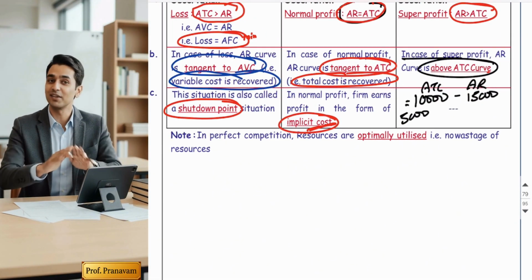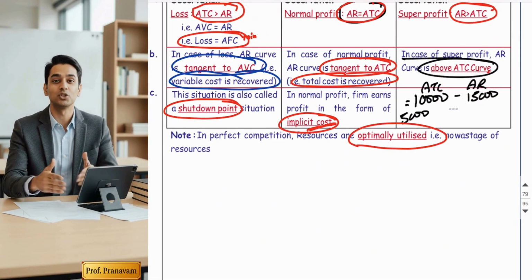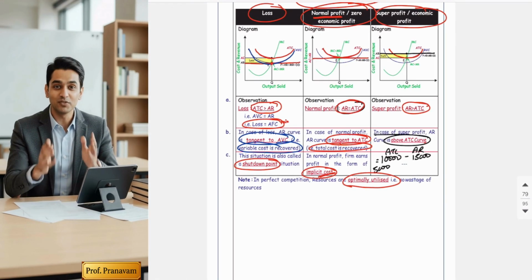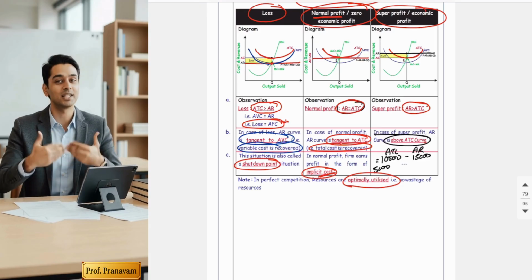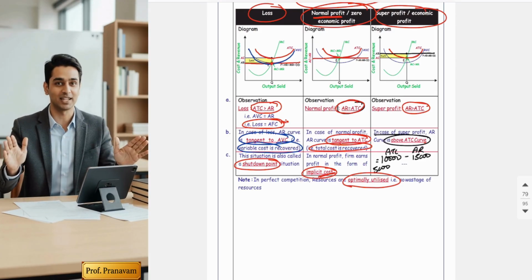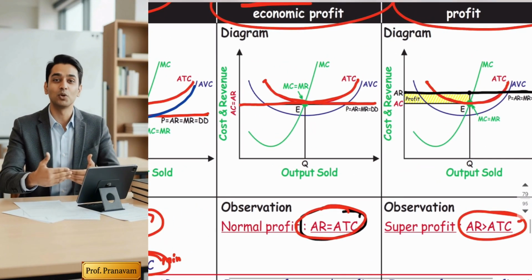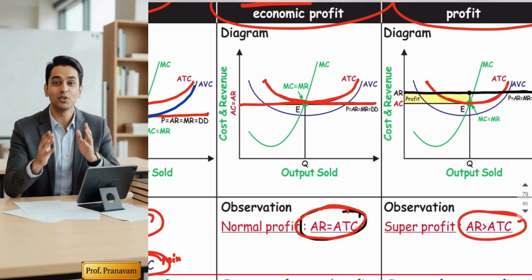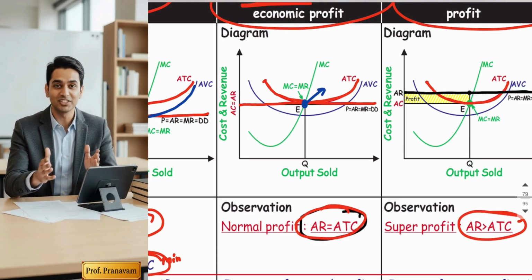Friends, in perfect competition, resources are always optimally utilized. Perfect competitors always optimally utilize the resources. And you know what the optimum point is? The optimum point is where MC cuts ATC.